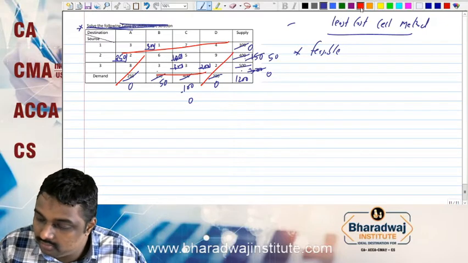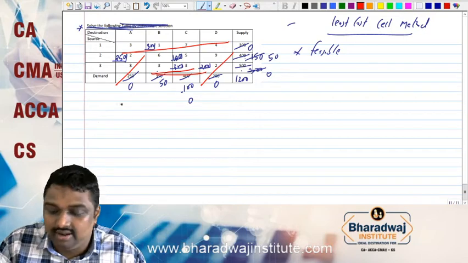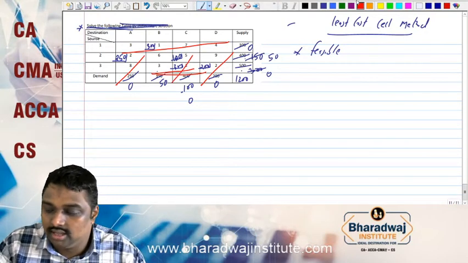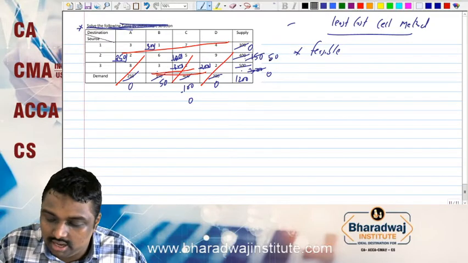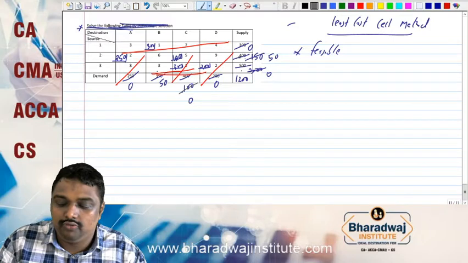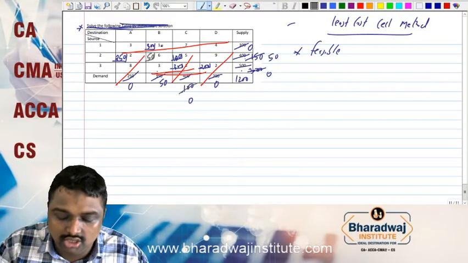So here, this column 300 allocate is already dead. Now this also dead. Now you have only 168. You can straight away allocate 50 and 50. This is also crossed. You have 0. Now 50, 50, you can allocate here. That's all, your allocation is over.